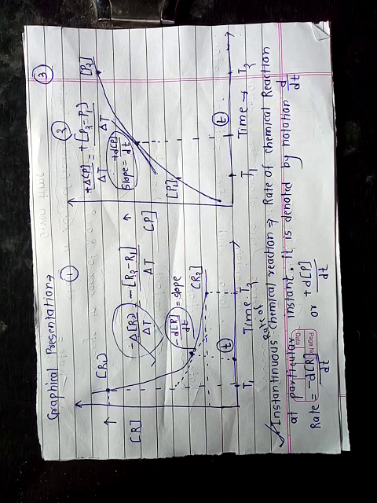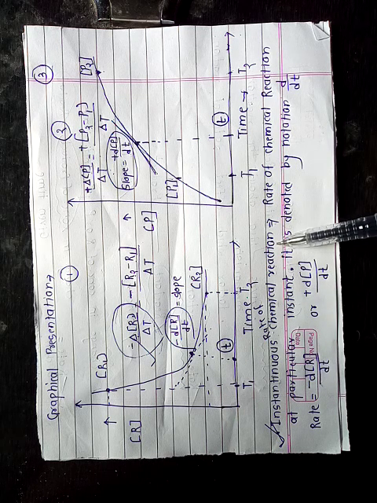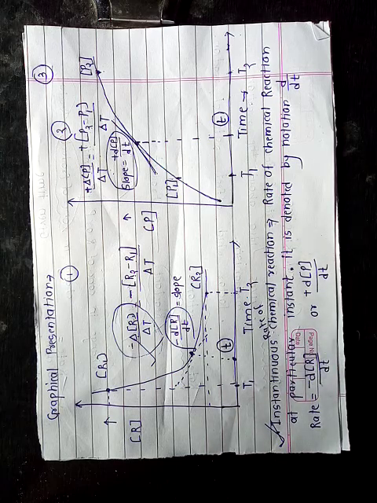There is another way to express the rate of chemical reaction, that is the instantaneous rate of chemical reaction. As we know, chemists want to know the rate of chemical reaction at a particular instant, at a particular time, when the reaction starts or when the reaction is somewhere in the middle. At that condition, what is the rate of chemical reaction? That is what chemists want to know. So for that purpose, there is a new concept, the instantaneous rate of chemical reaction. So what is the instantaneous rate of chemical reaction?